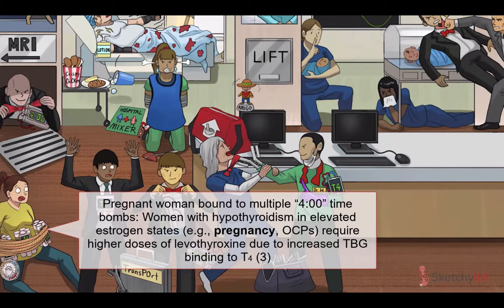That's why this pregnant hostage has extra 4-minute time bombs bound to her pregnant belly. Not cool, terrorists. Not cool. Anywho, pregnant women with hypothyroidism will require higher doses of levothyroxine during pregnancy. As always, titrate the dose to keep the TSH levels in the normal range.